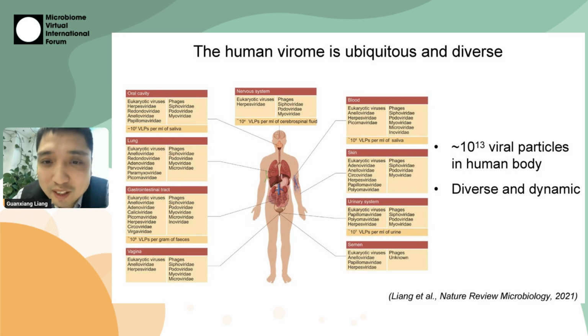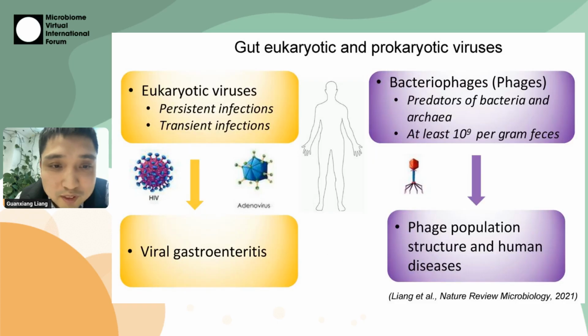So everyone knows the human virome is ubiquitous, very diverse and very large. The number of viral-like particles is similar to the bacterial cell number, and they are quite diverse and dynamic. When we talk about virome, most of the time we mean eukaryotic viruses and prokaryotic viruses. We are familiar with a lot of eukaryotic viruses.